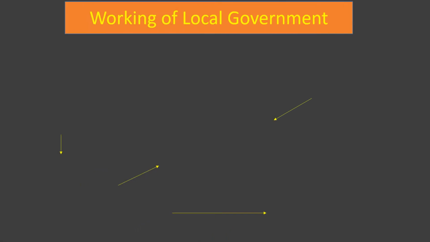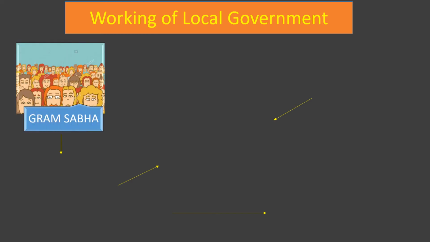How does the working of the local government happen? The local government is the participatory government, or you can also say direct democracy. Look into the picture. This is the picture of Gram Sabha. The village people are called the Gram Sabha. The village people who have attained the age of 18 or are above 18, those people who have the right to vote, constitute a Gram Sabha.